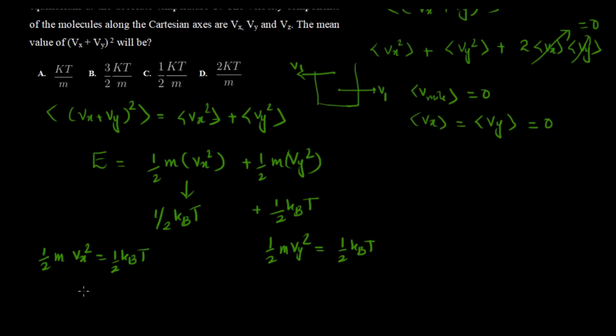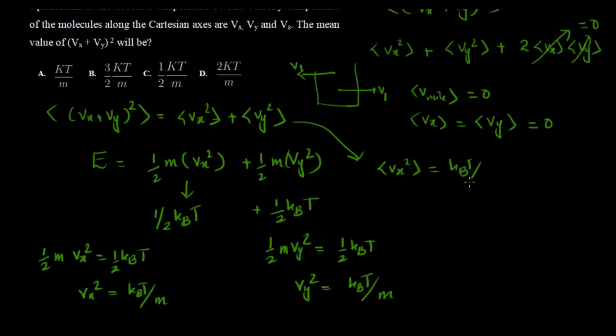So Vx squared will be kBT by m, and Vy squared will be kBT by m. So the average of Vx squared and Vy squared also will be kBT by m. The average of Vx squared will be kBT by m, and that will be equal to the average of Vy squared, because this is the same thing by the equipartition theorem. If we add them together, we'll get 2 kBT by m.